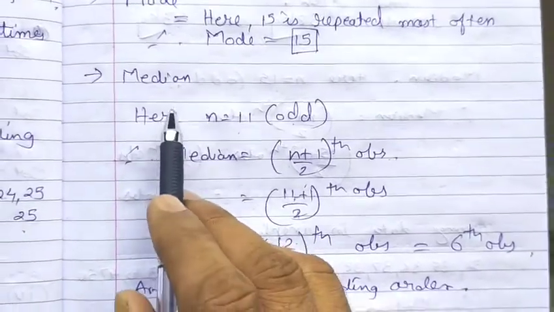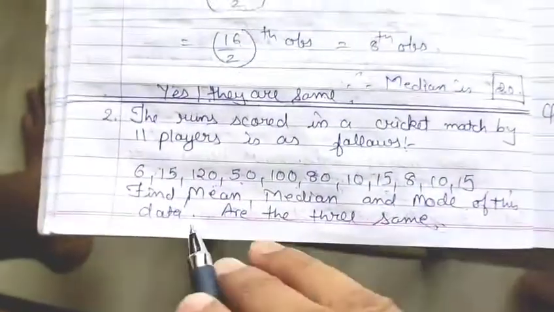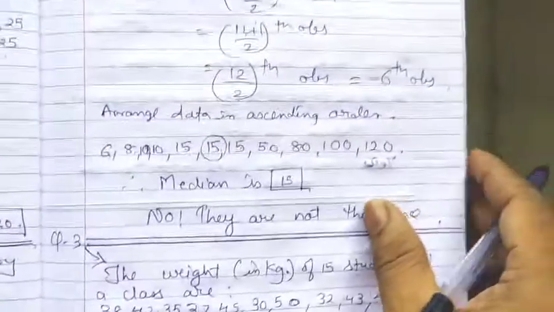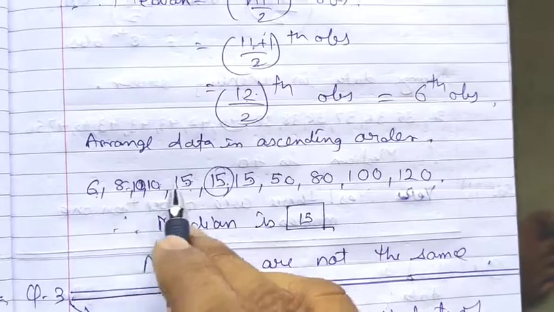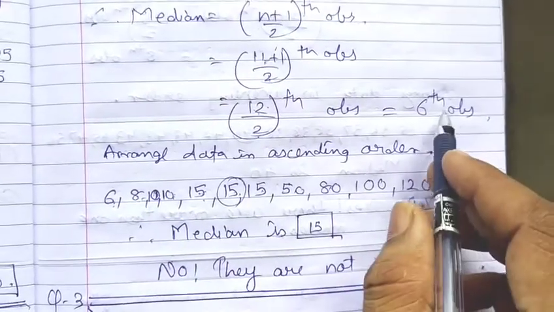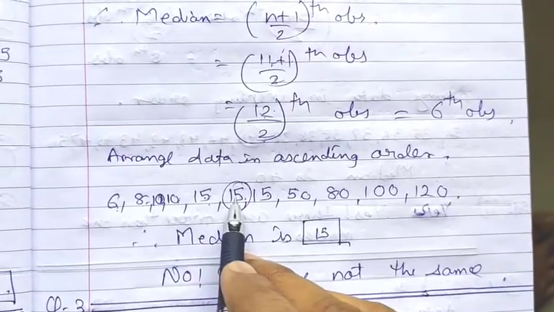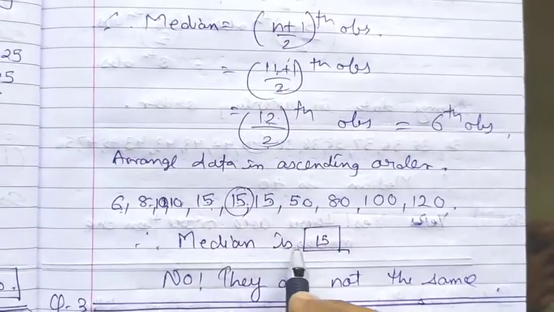Then you need to arrange these runs, that is the observations, in ascending order. See here, after arranging the data in ascending order, find the sixth observation: first, second, third, fourth, fifth, sixth, that is 15. That means the value of median is 15.